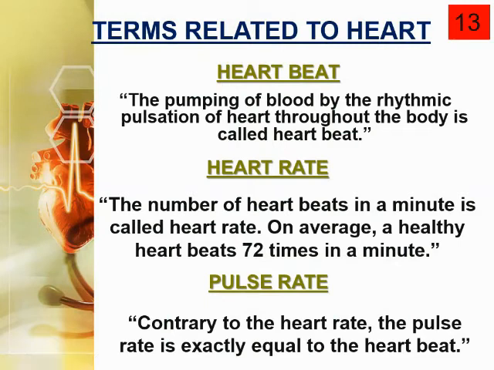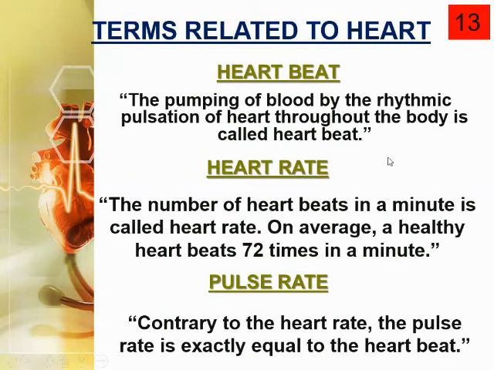What is the pulse rate? The pulse rate is exactly equal to the heartbeat. But we can measure the pulse rate at the base of the thumb, at the wrist, and we can feel and note down the pulse rate at the neck, just near the windpipe, okay. We can easily calculate or measure the pulse rate.